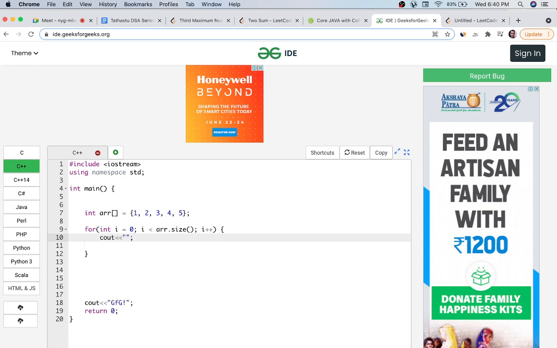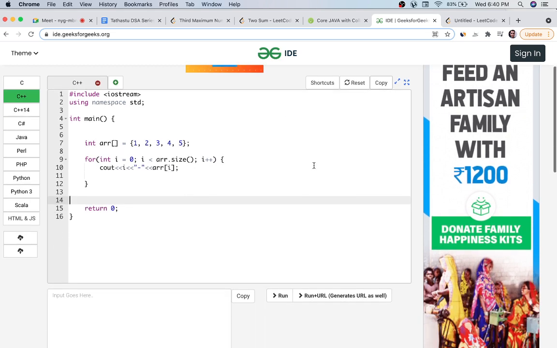Okay, so we'll print the element. First we'll put the index. Which element? I hope you know all this output, etc. Okay, so we'll write the array variable name and the index in the square bracket. That's how you print an array element. Let me run it and then I'll explain again.